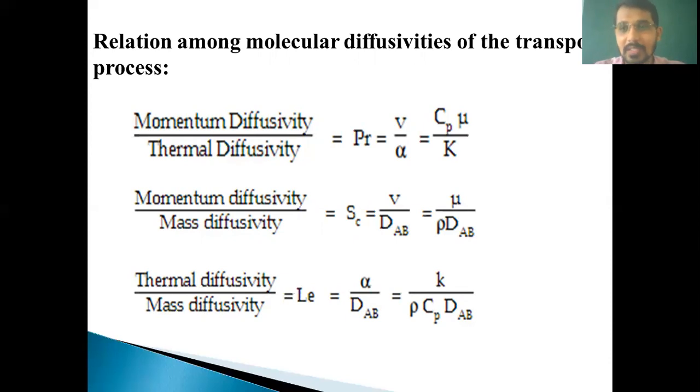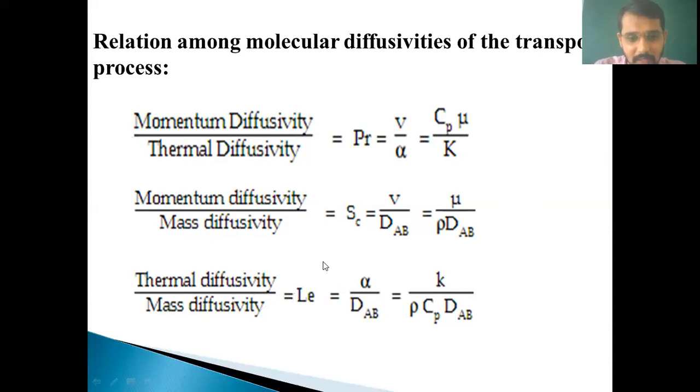So Lewis number is the ratio of thermal diffusivity and mass diffusivity, and formula for that is alpha upon DAB. DAB is nothing but mass diffusivity, or I can say diffusivity coefficient of component A into the component B, and that is equal to K upon rho into Cp into DAB. So what is the significance of these three relations?